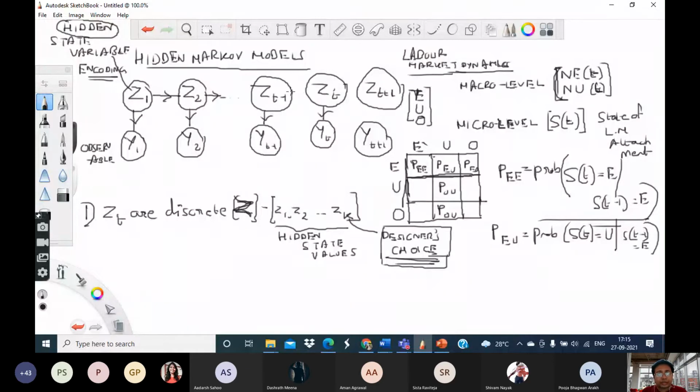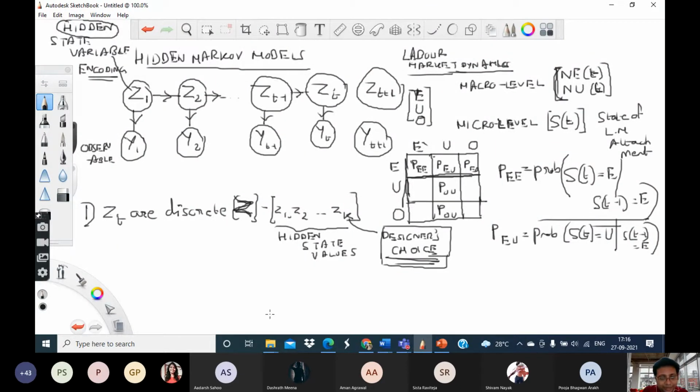So there are basically two families. As you can see, in the earlier model, it was this S variable whose values were changing across time with respect to a probability distribution. In this case, it's really the values of the Z variable which are changing across time according to a probability distribution. And the observation at every given point is basically dictated by the hidden variable at that particular time point.